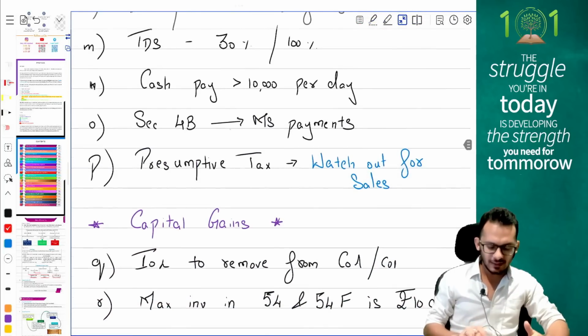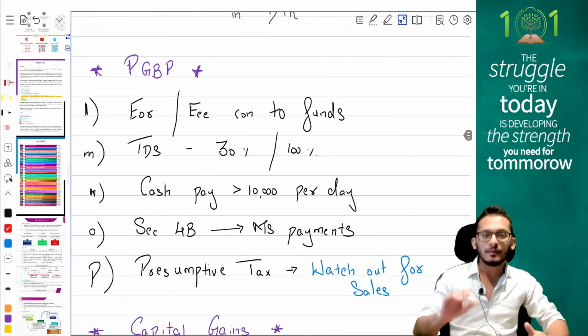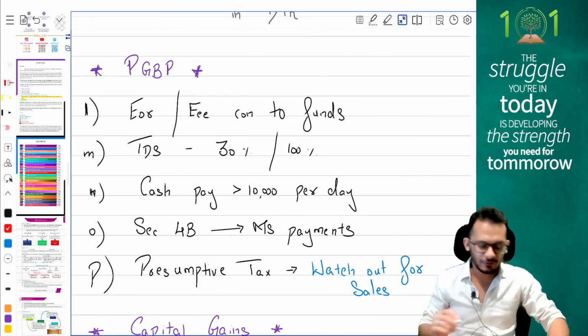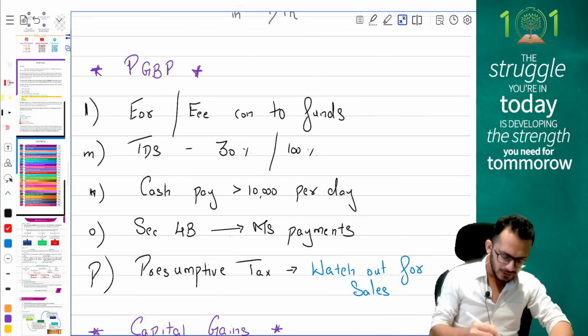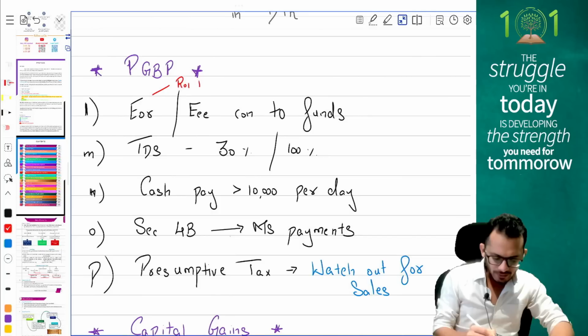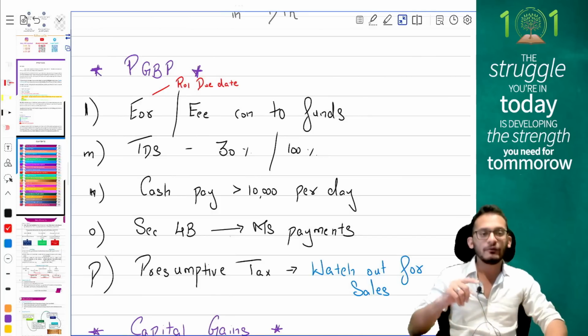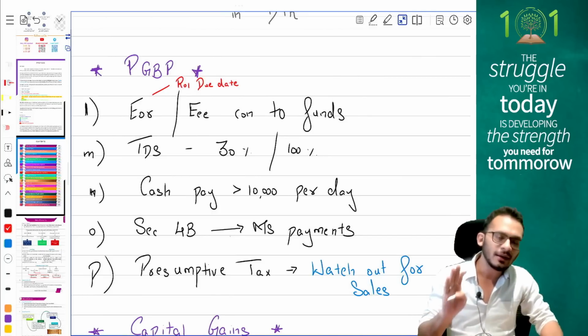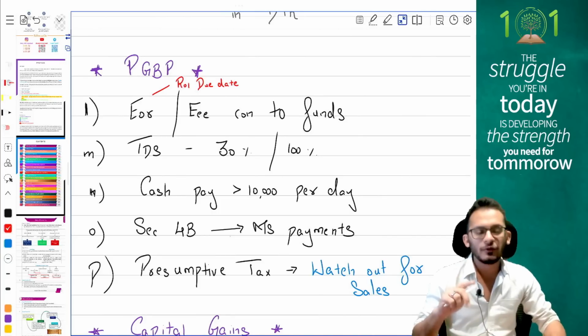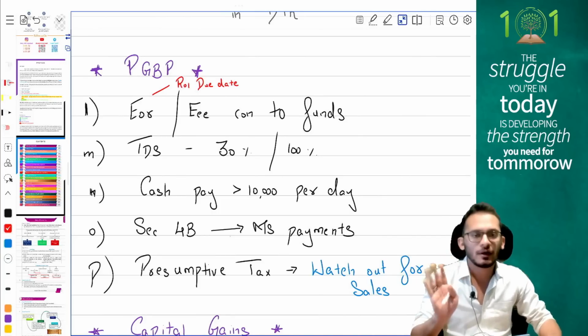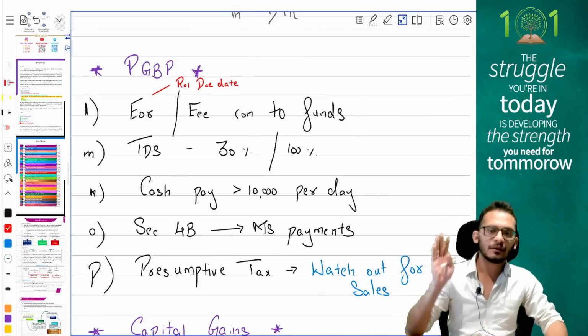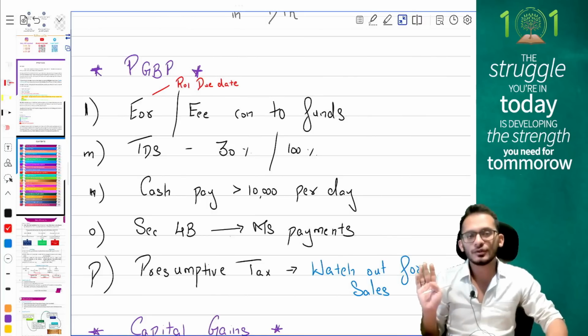Moving on to the next chapter, your important chapter of PGBP. Some critical adjustments to be kept in mind. One is your employer and employee contribution to funds. Income tax says when it comes to employer contribution, you have time until the ROI due date. If you pay the money by the ROI due date, you can claim it as a deduction. If you don't pay the money by the ROI due date, you cannot claim the deduction. You can claim it in the year in which you actually pay.